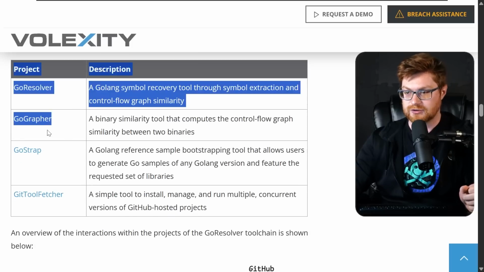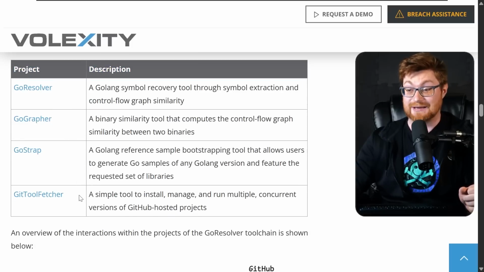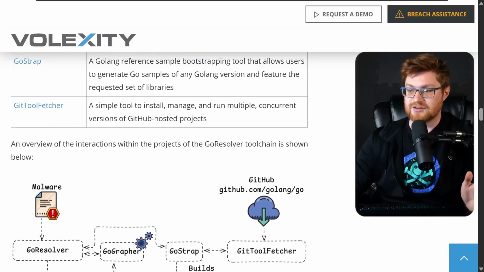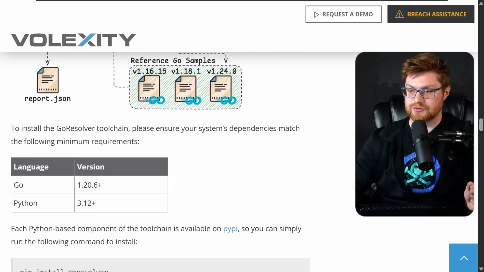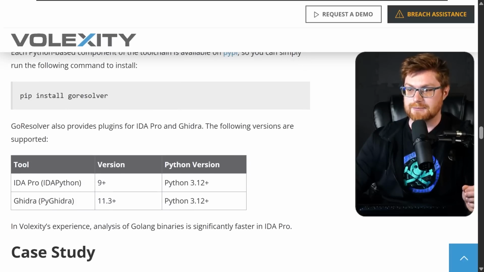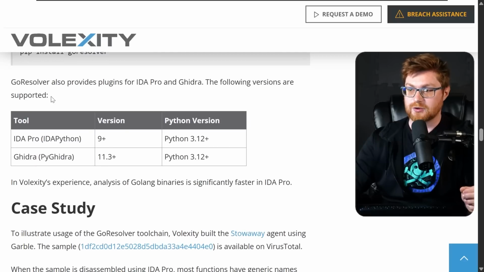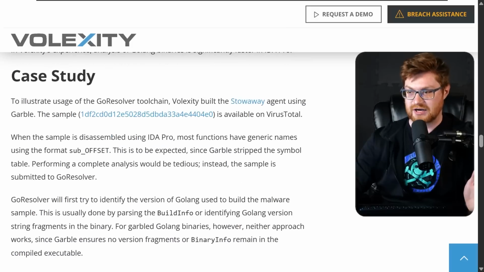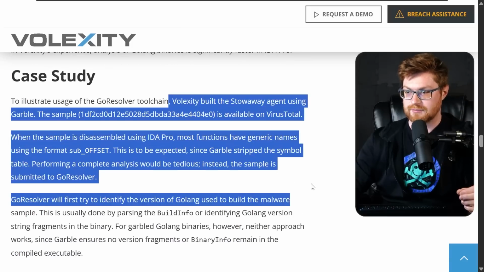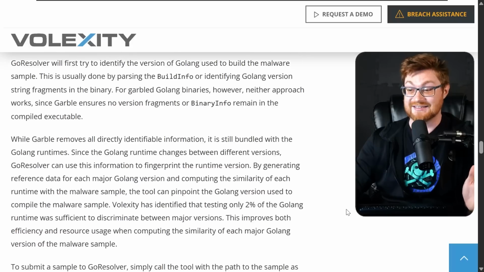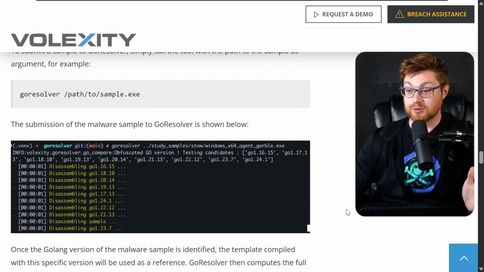GoResolver, GoGrapher, GoStrap, and Git Tool Fetcher. So awesome to see a family of tools doing all this, and then really put into action with a simple pip tool to cut it up. Also provides plugins for IDA Pro and Ghidra. So look, we've got all our bases covered, and they were doing this with similar malware samples. Really cool to see that in action. Does the very same. All right, goodness gracious.